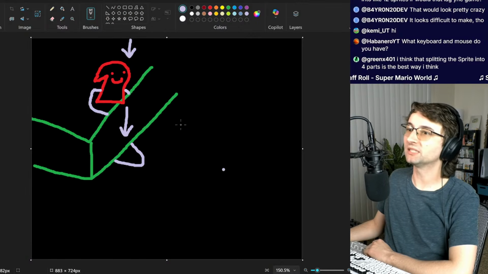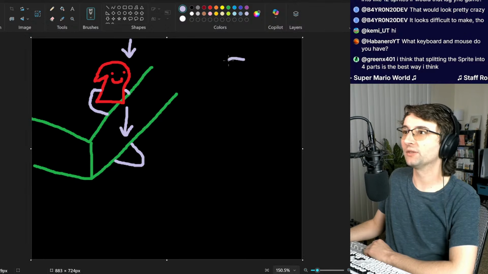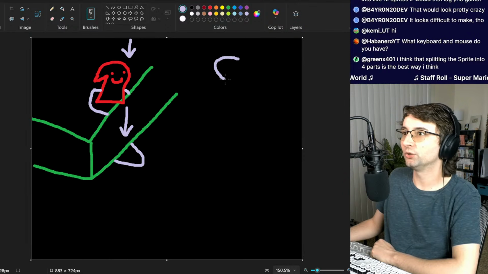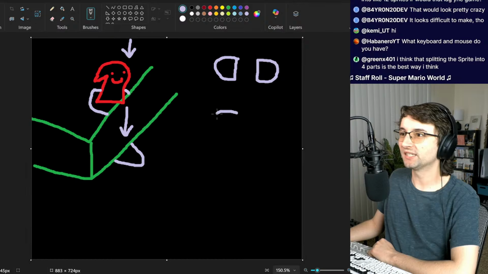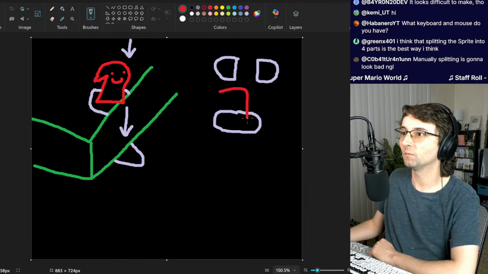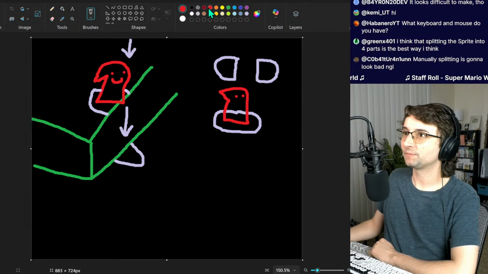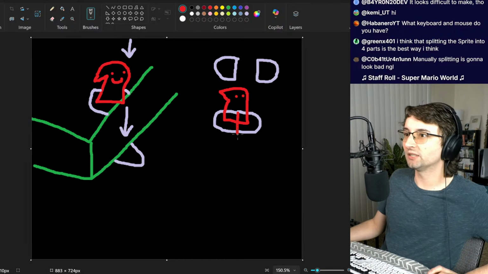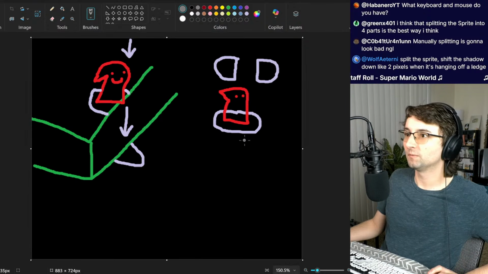why don't you split the shadow sprite in half? So rather than the shadow sprite being an oval, all the shadow sprites would be two semicircles, and then every single frame, it's going to draw them together if the player is standing here. And like I said, you could cut this in half and then move this half down if you need to.